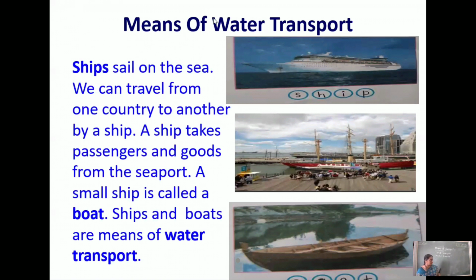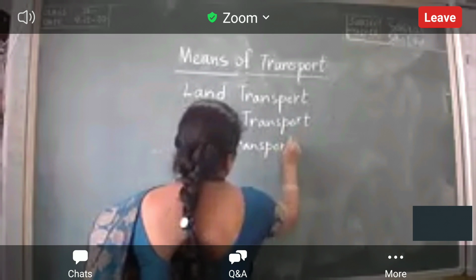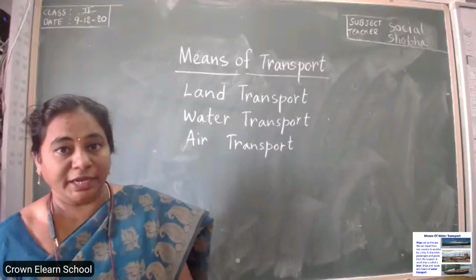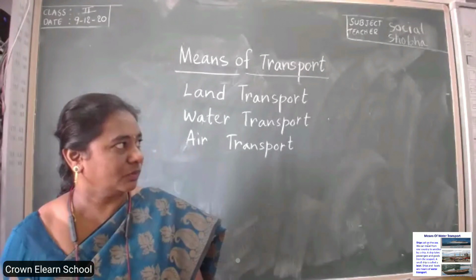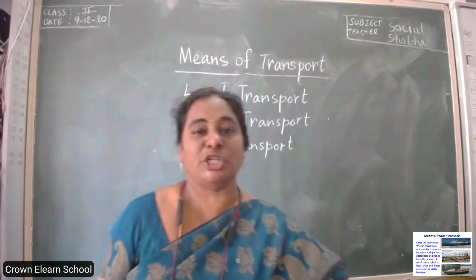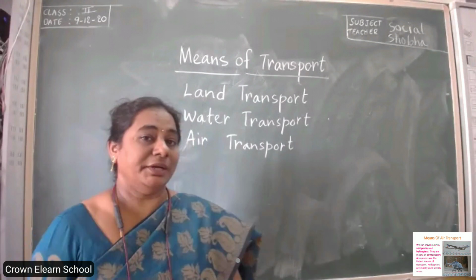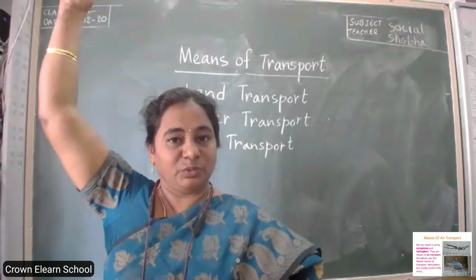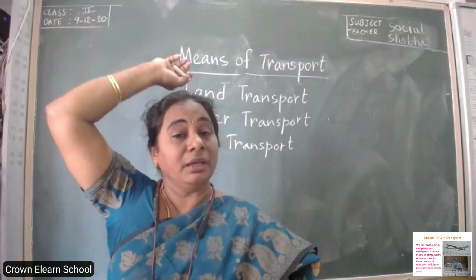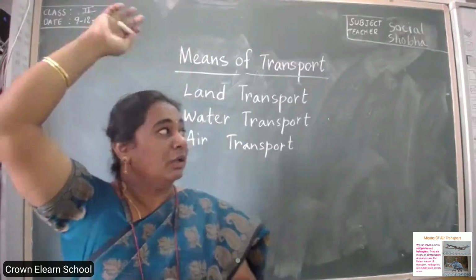So next we move on to the other mode of transport, children. The third one, air transport. What is air transport? We can travel in air. By which vehicle, children?